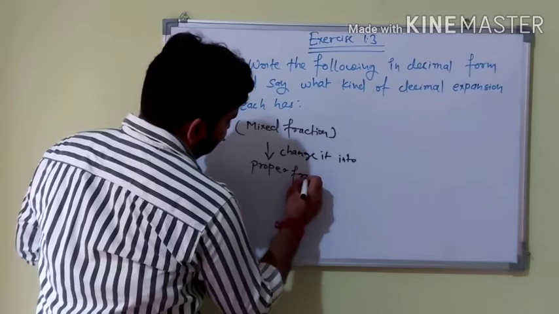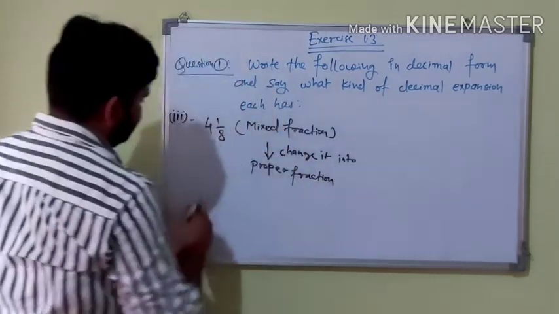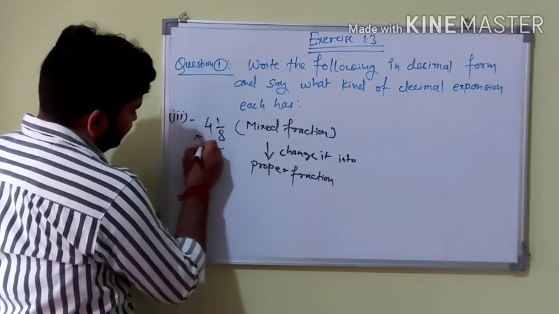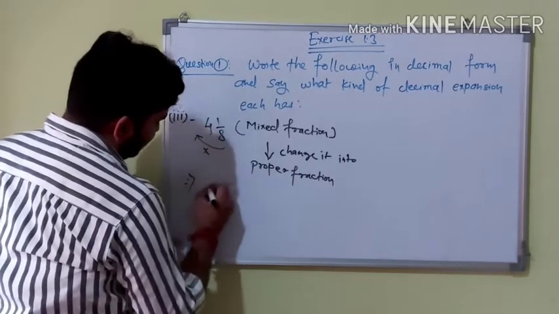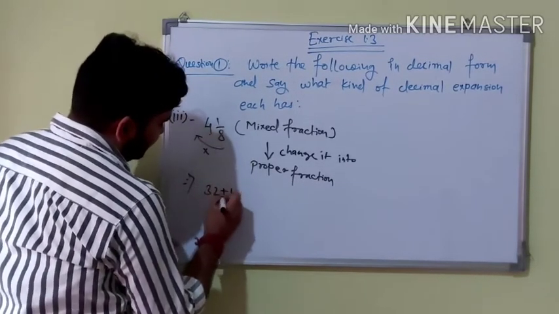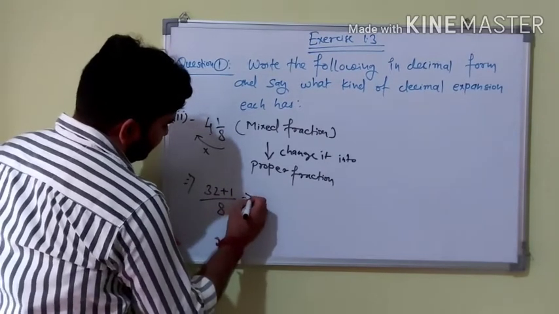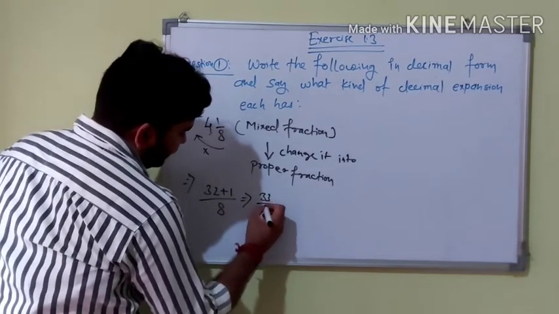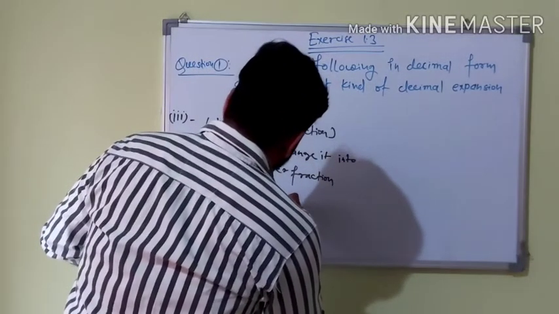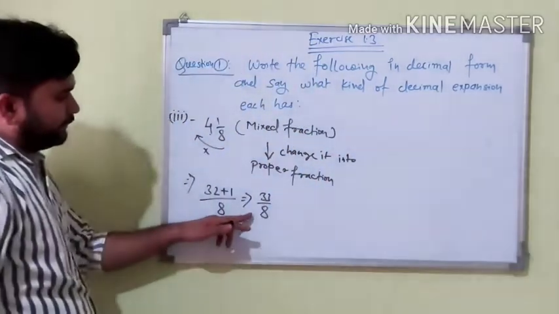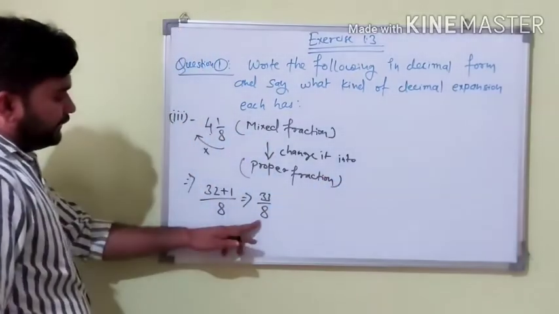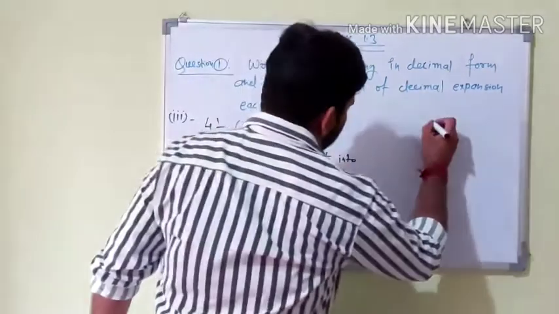Proper fraction, then we can write here 8 4 ja, first multiply it with this number, 8 4 ja 32, and add this number, divided by 8. We got 33 divided by 8 as our final number. It is a proper fraction, now it is in the form of a proper fraction.